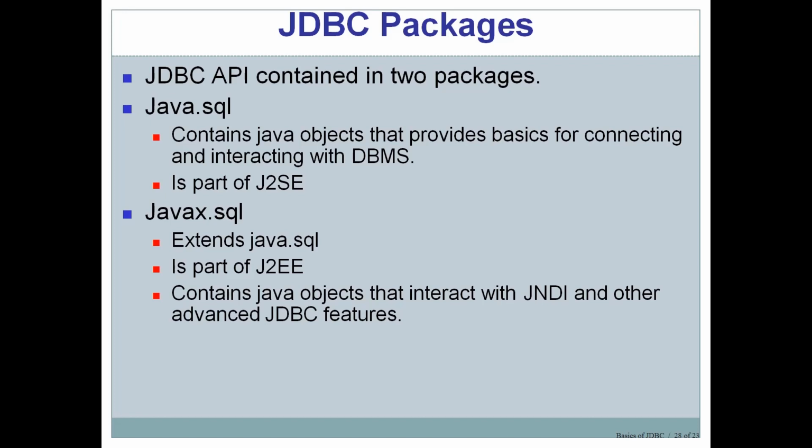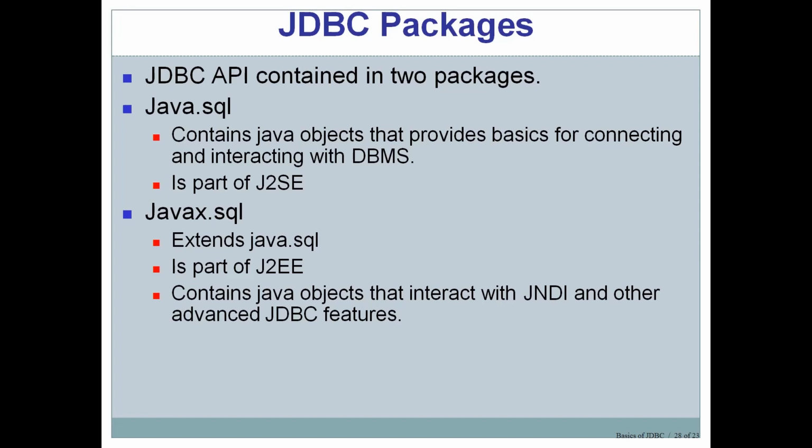And the second package is javax.sql. So this is the extended version of the java.sql package, and it is part of J2EE, that is Java 2 Enterprise Edition. It contains Java objects that interact with JNDI, that is Java Naming and Directory Interface, and other advanced JDBC features.